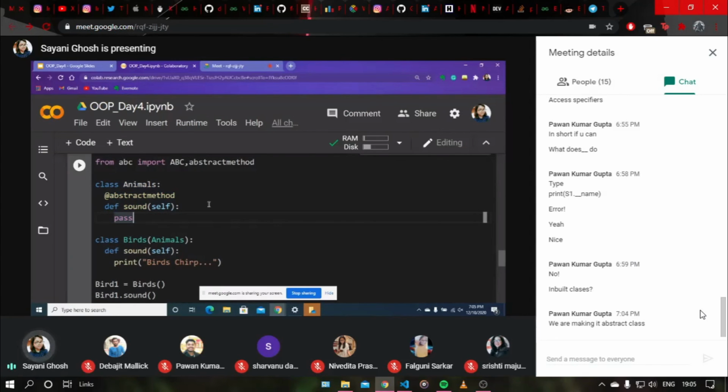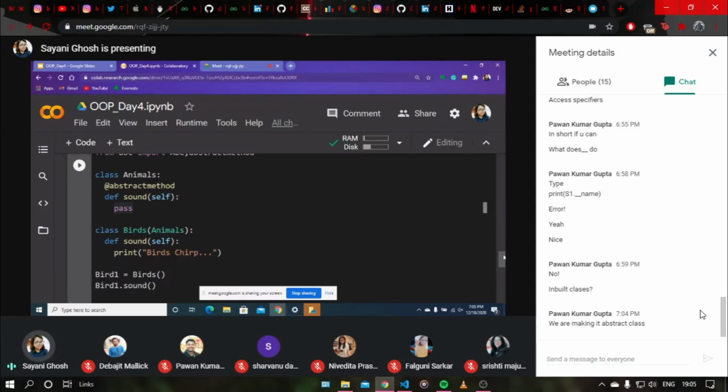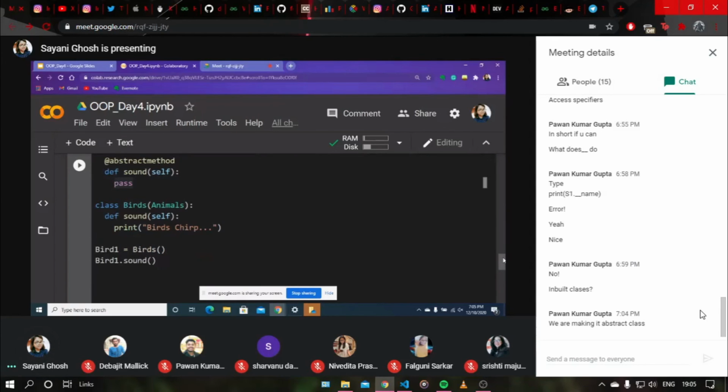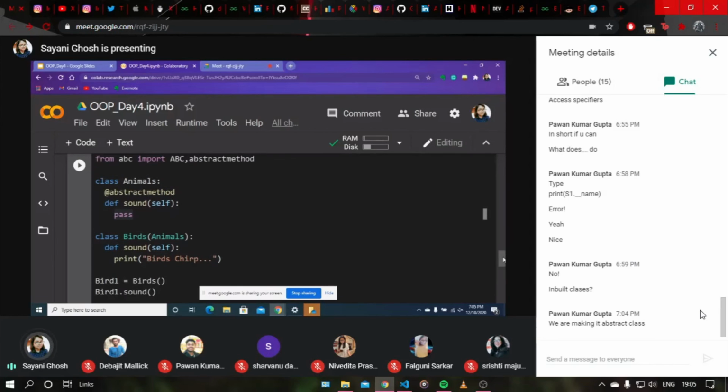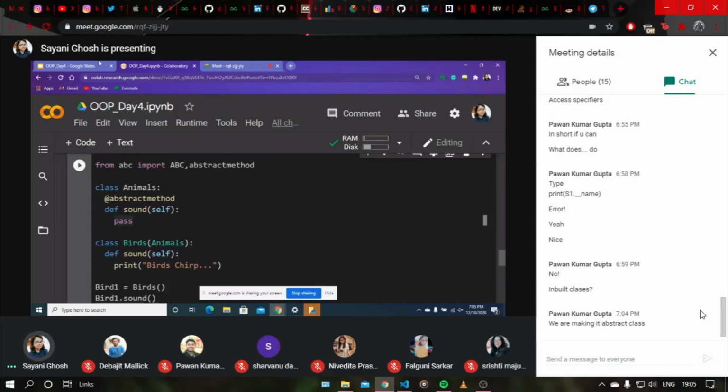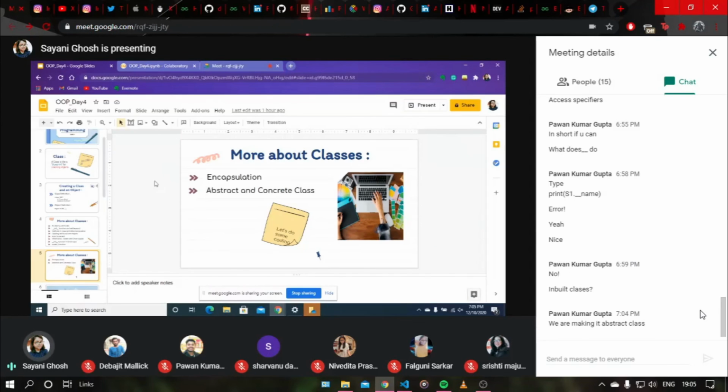Exactly in that way we can build on a specific template according to our needs. Suppose you want to have a basic defined template for various classes, then you can inherit the animals class into different categories of animals and print their sounds. I have just taken a simple example. You can use it for bigger codes. This was all I had planned to talk about today. I hope it's clear to everyone.